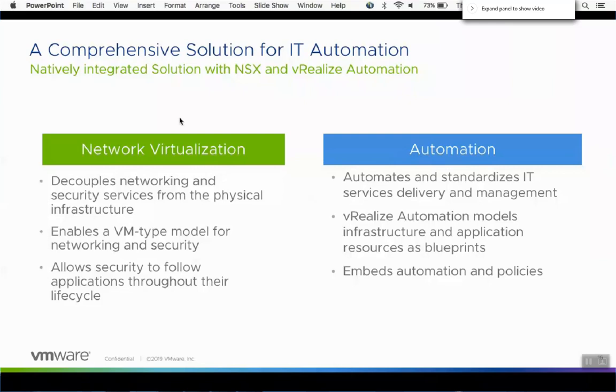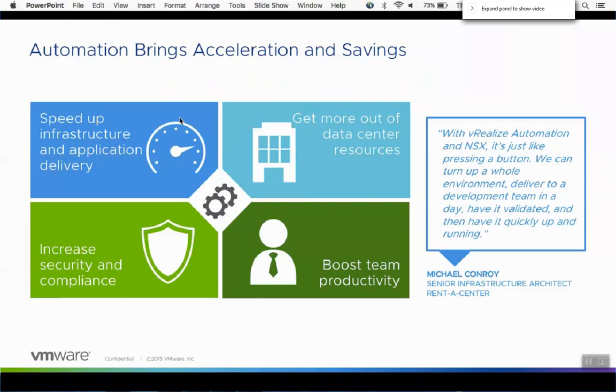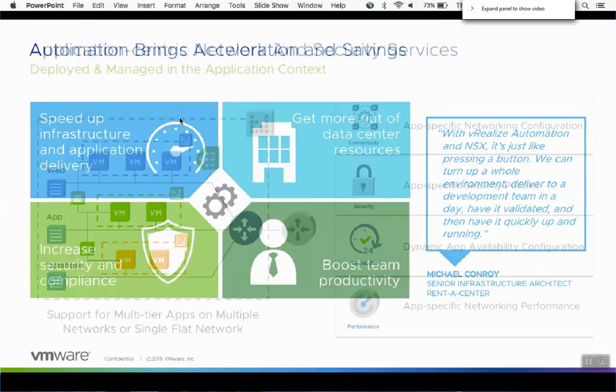All right, so when we talk about our solution, we're talking about network virtualization, and we're talking about automation. From an automation perspective, I've talked about vRA, vRealize Automation, and that end-to-end process. We'll jump into the demo in just a minute, as well as the NSX portion with the network virtualization, decoupling the networking and security from the physical infrastructure. That's one of the great things that we see from an NSX perspective. And automation brings all that acceleration and savings together. I think that's obvious from what we're talking about here.